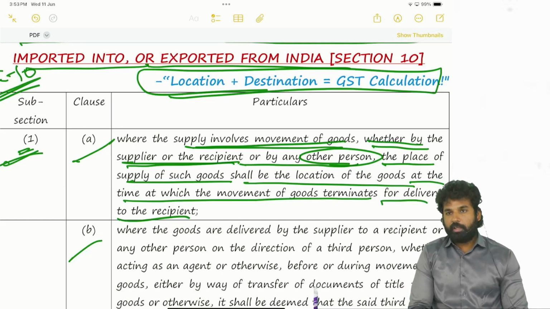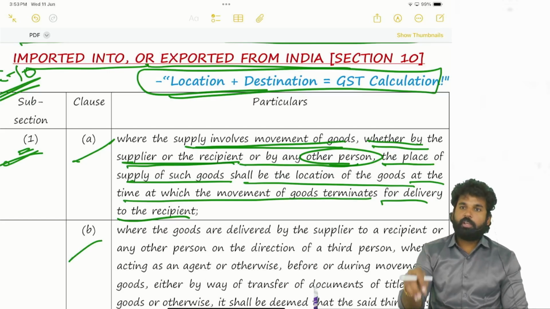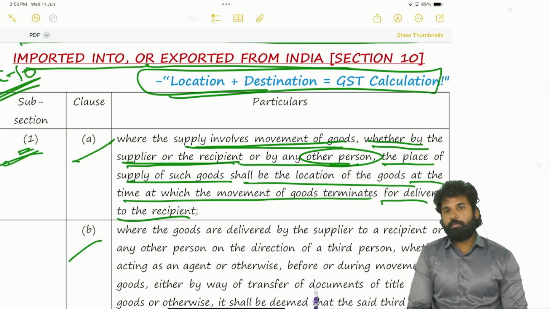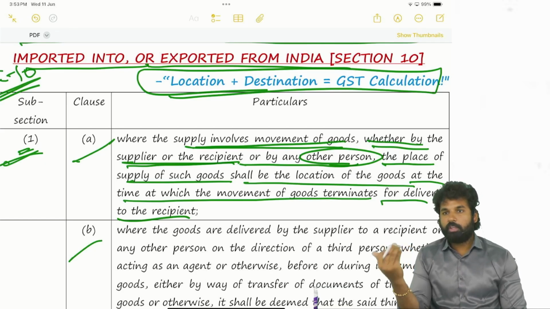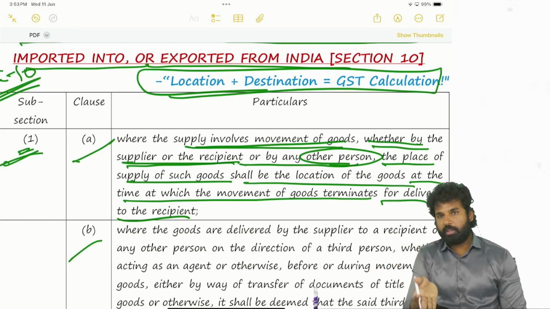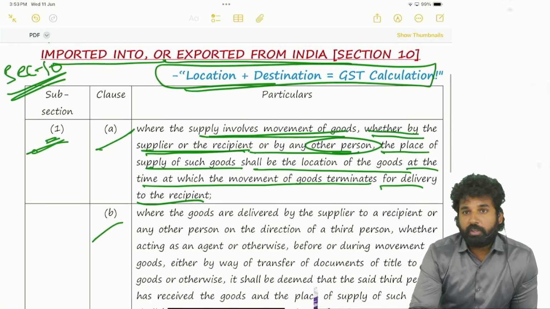So the supplier is in Telangana, and the recipient is in Chennai. Goods started moving from Hyderabad to Chennai. In Chennai, at the recipient's place, the goods stopped moving. The movement of the goods terminated because delivery is being made there. So the place of supply will be Chennai, Tamil Nadu. Location of the supplier is Telangana, place of supply is Tamil Nadu, so IGST will come. You got this point?